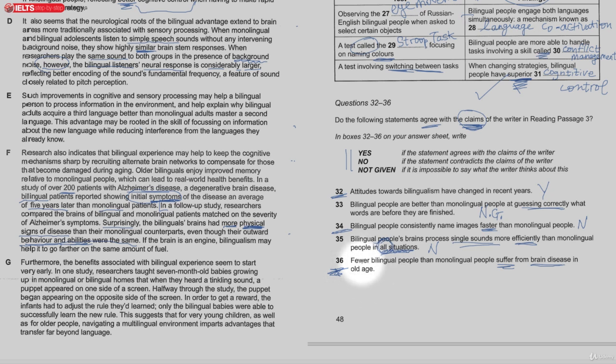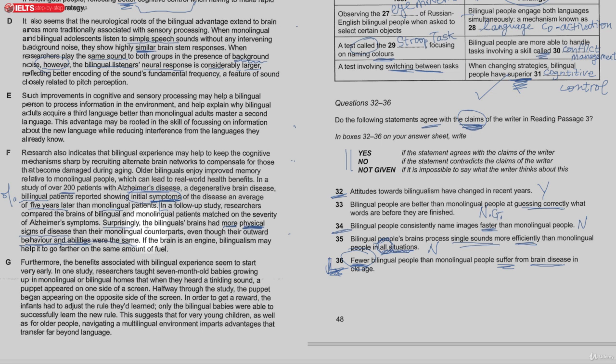Now, the key word here is fewer, as in you're going to give a number, a percentage, for example. So 39% of monolingual people have Alzheimer's when they're in their old age, and 42% of bilingual. But there's no percentages here. Okay, so now that I think about it, it's a bit clearer. The key word here is fewer. There's no comparison in terms of percentages.